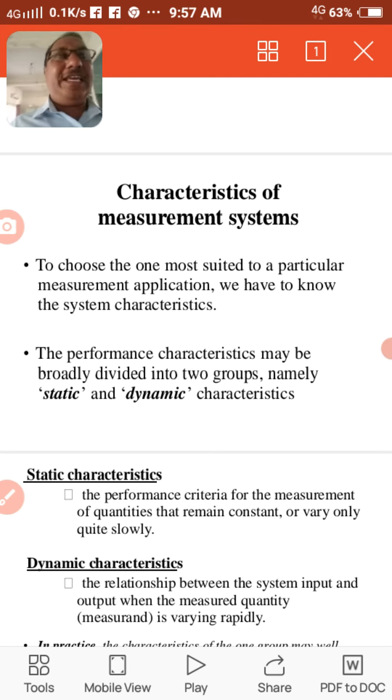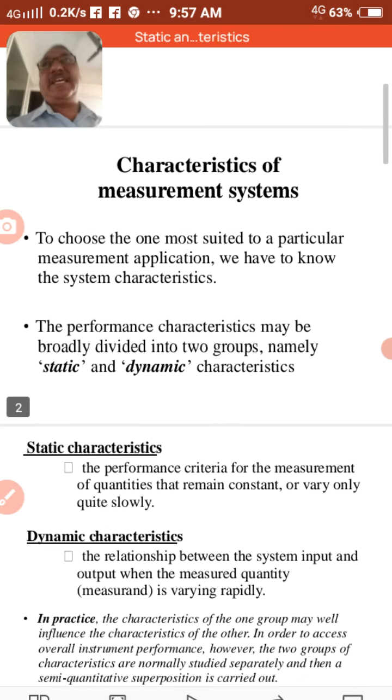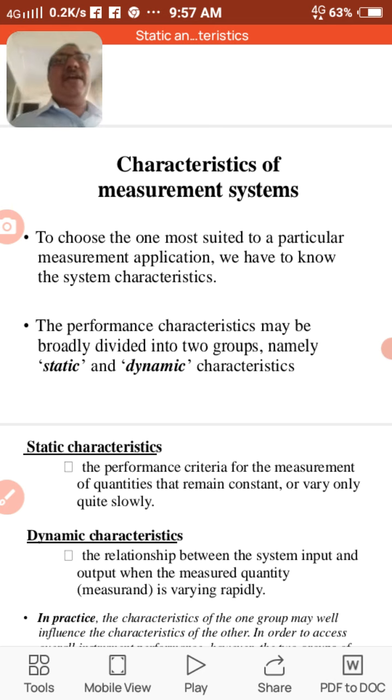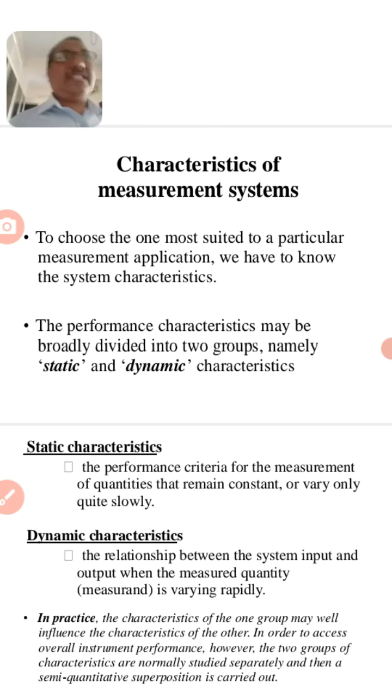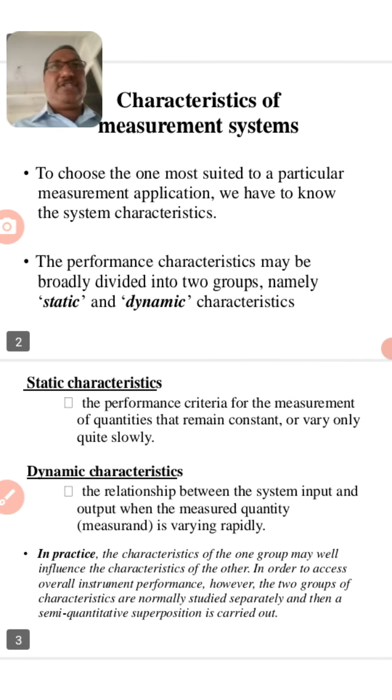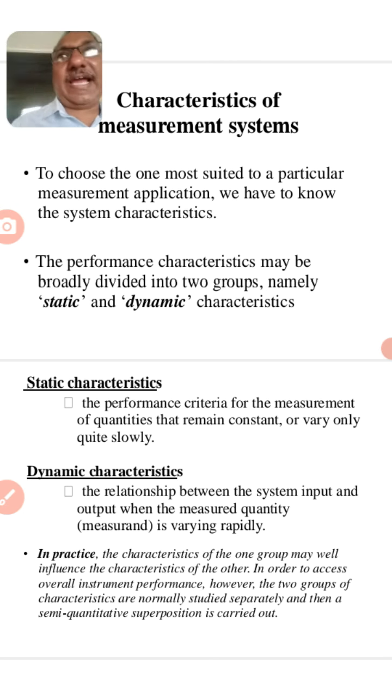That reading is nothing but a static reading or static characteristics. When input is continuously changing, in some cases under live projects, inputs are continuously changing, and that characteristics is called a dynamic characteristics. Video is dynamic while image is static.